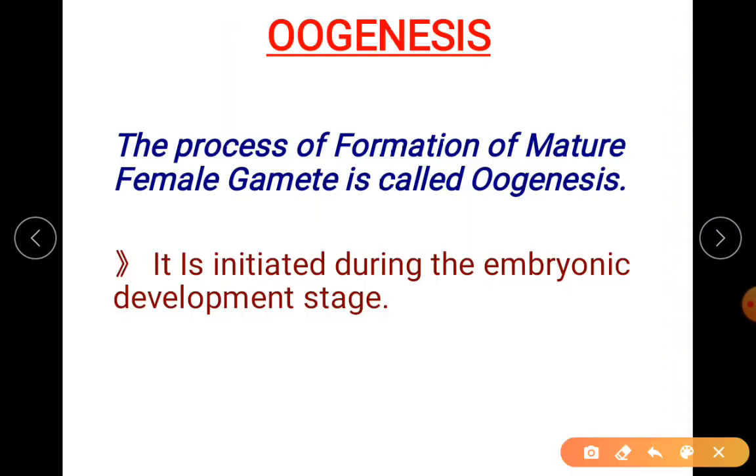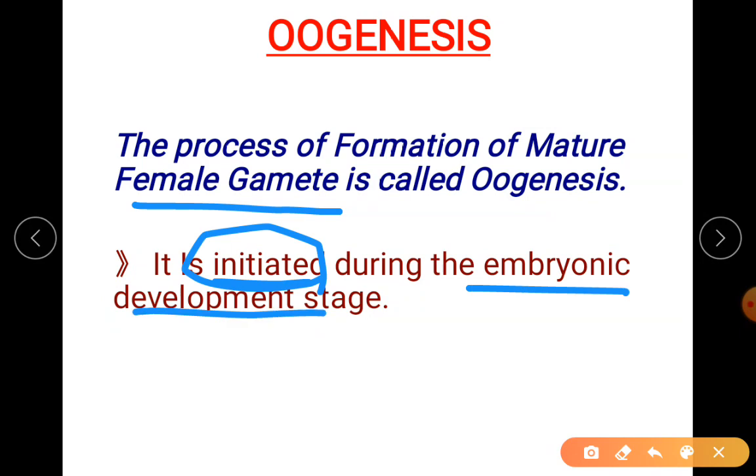Let us understand about oogenesis. The process of formation of the mature female gamete: production of female gamete or ovum from the primary sex organ of the female, the ovary. In case of male, spermatogenesis was initiated at puberty, whereas oogenesis was already initiated at the embryonic development stage itself.